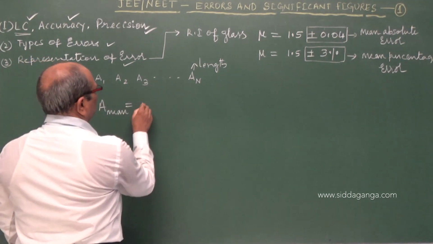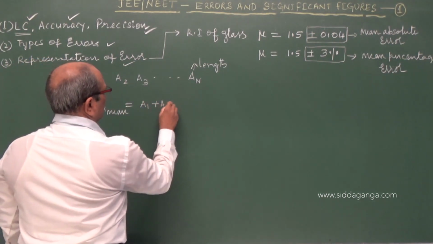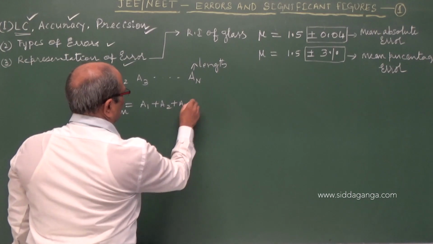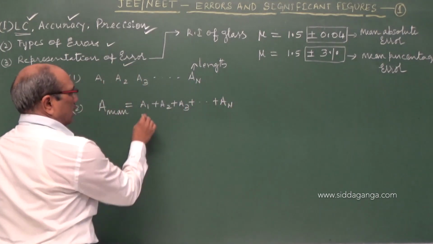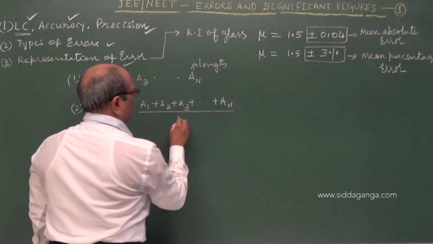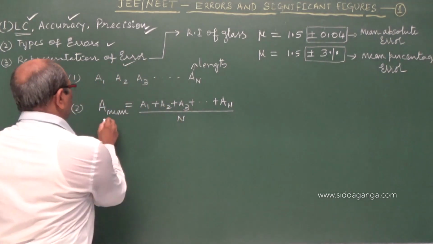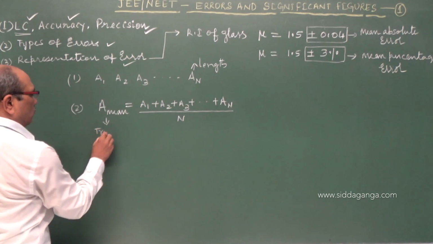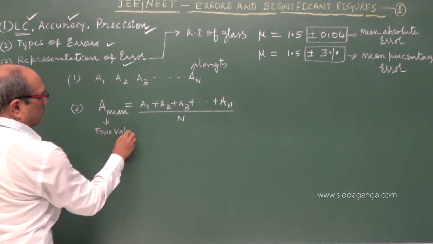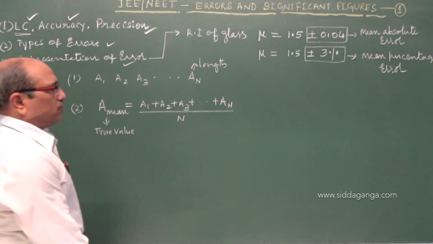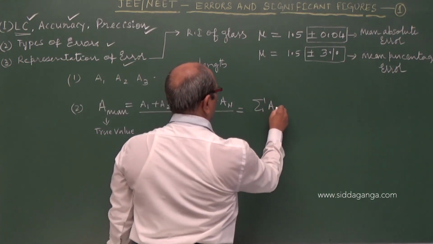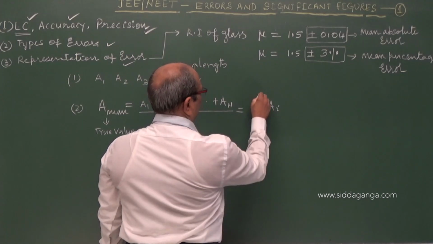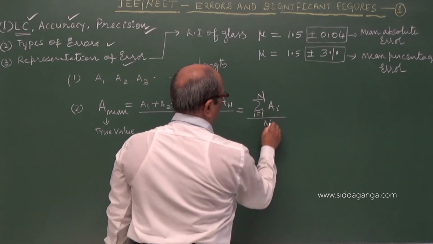A1 plus A2 plus A3 and so on plus AN, all trials added, divided by N, gives you what is called the true value of the measurement. In mathematics, we write summation of Ai, i running from 1 to N, divided by N.